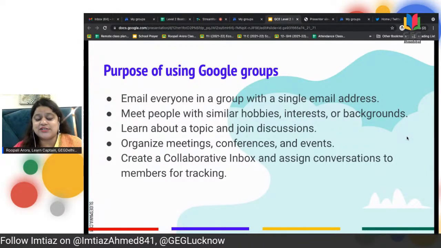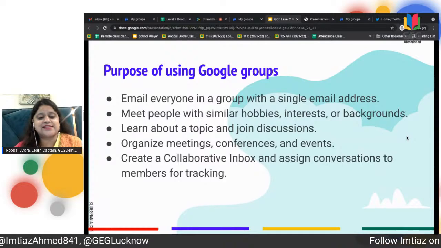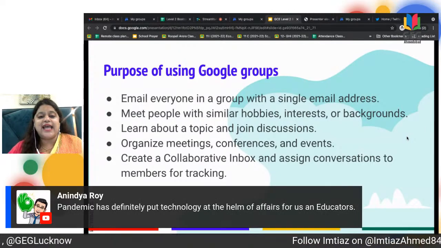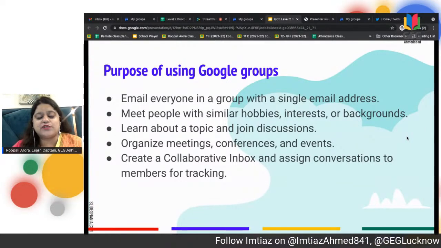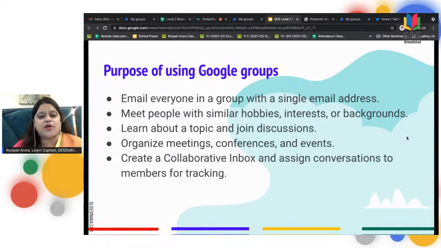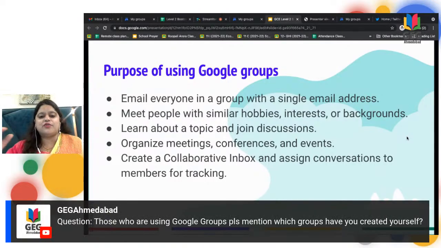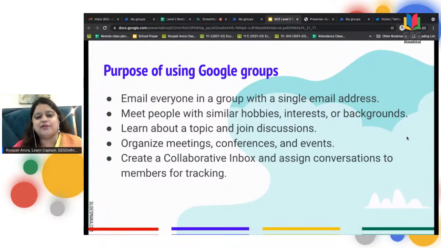Through Google Groups, you can organize meetings, conferences, and events. An interesting feature is the collaborative inbox, wherein you can collaborate with a group and assign conversations to particular people, keeping in mind the strengths of each person in the group.